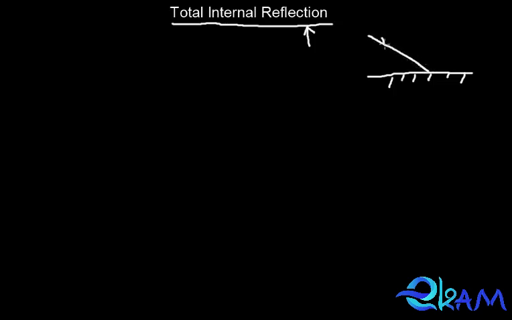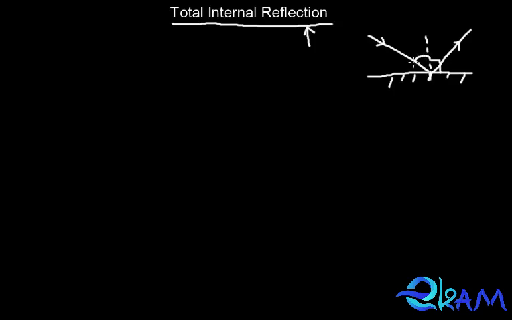So when this ray strikes a plain polished surface, this point is known as the point of incidence. And if we draw a normal here, which is a perpendicular line that makes a 90-degree angle with the surface, and the incident ray, after striking the surface, comes back into the same medium, this phenomenon is known as reflection.